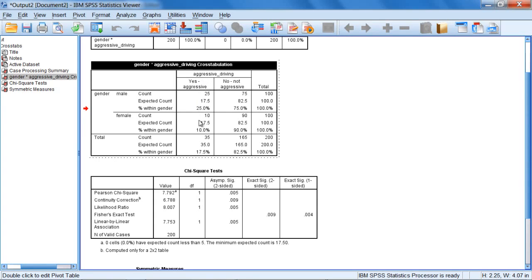But since we're focusing on this aggressive column, we could say that there was a significant relationship between gender and aggressive driving behavior. And you should see from this table discussing the relationship between the count and the expected count, males engaged in aggressive driving behavior more often than females. And we could add that 25% of the males engaged in aggressive driving behavior, whereas only 10% of the females engaged in aggressive driving behavior.